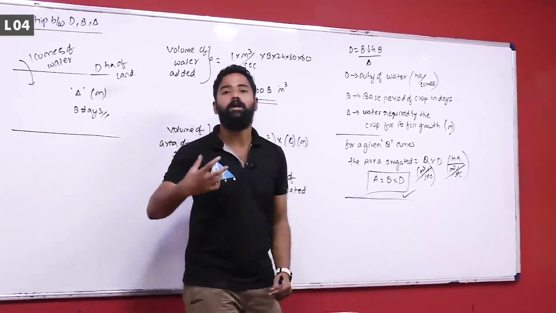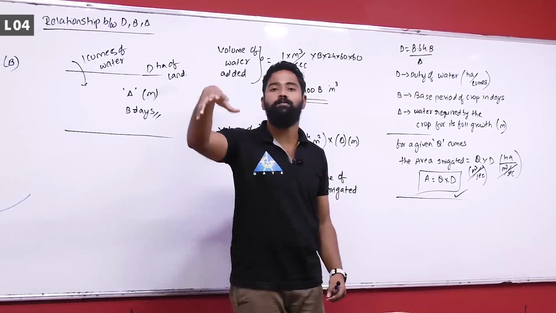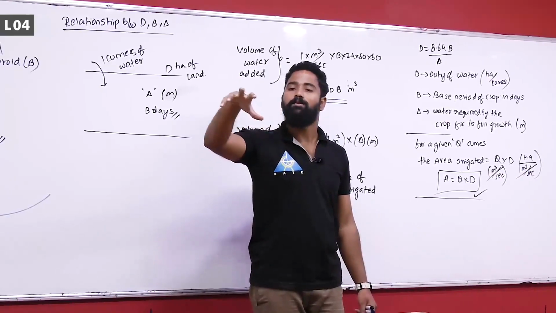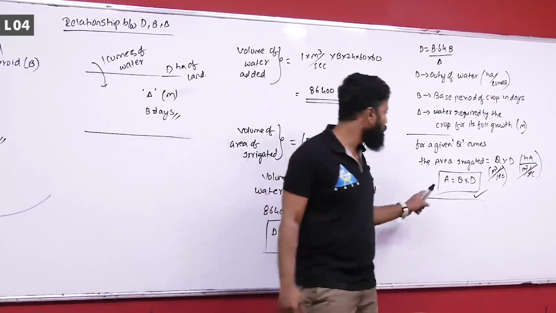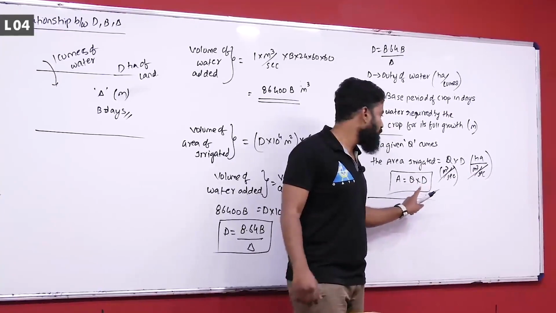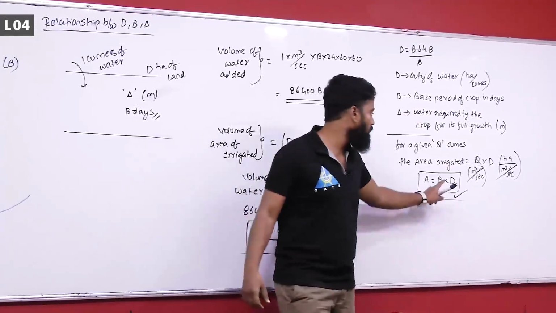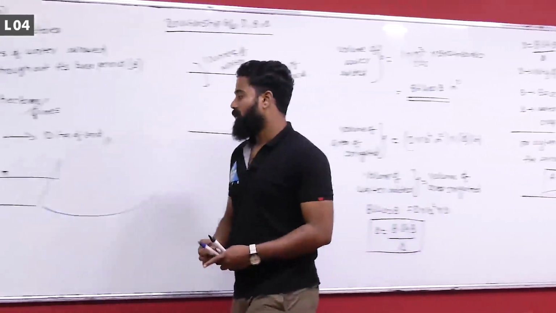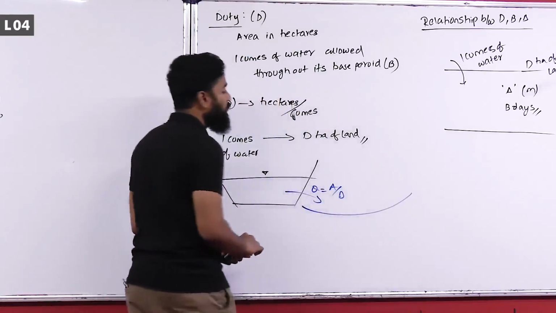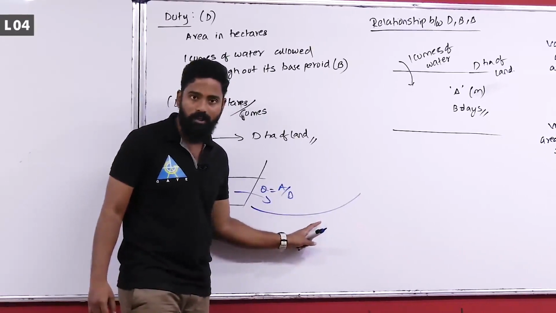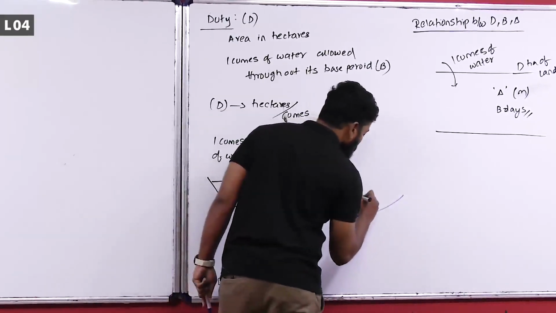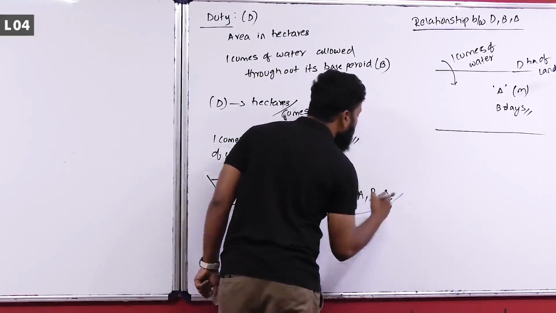If I say I have to irrigate 20 hectares, 30 hectares, or I know the command area for that canal, then the area that has to be irrigated is known. Then the discharge that is to be provided at the canal is given as A by D. If you allow this much discharge, it will irrigate an area of A with base period B and delta.